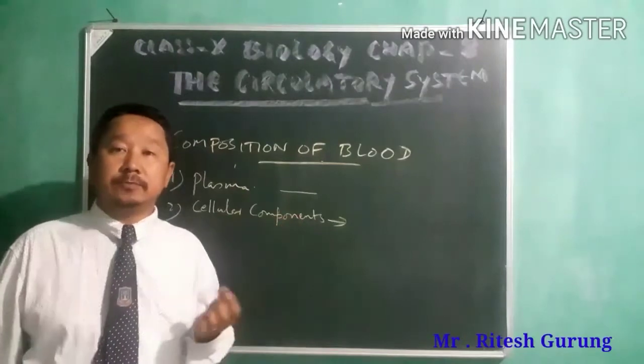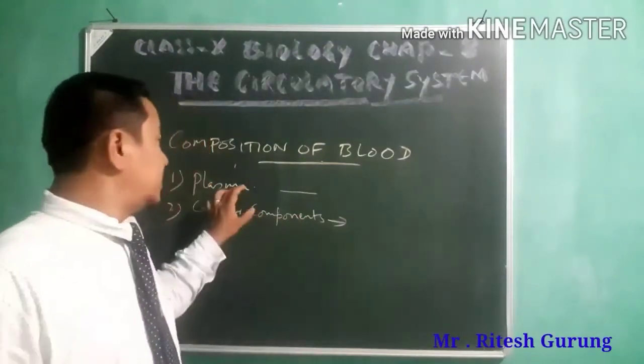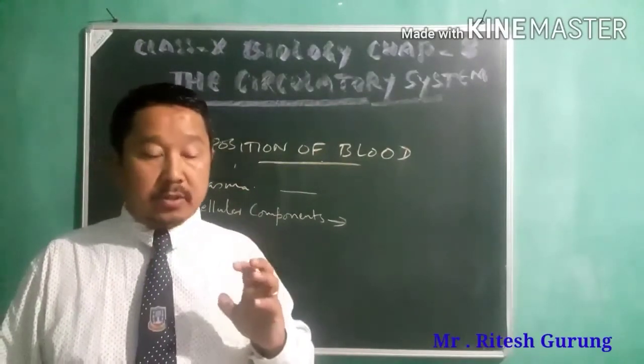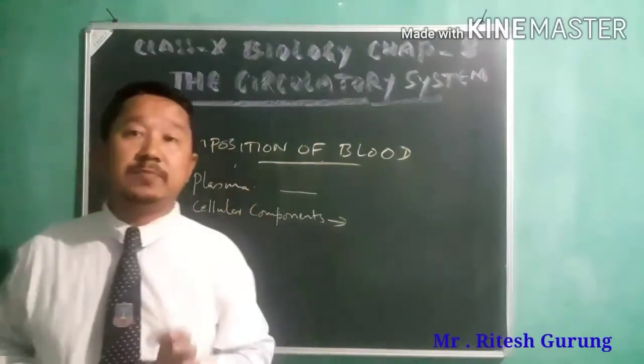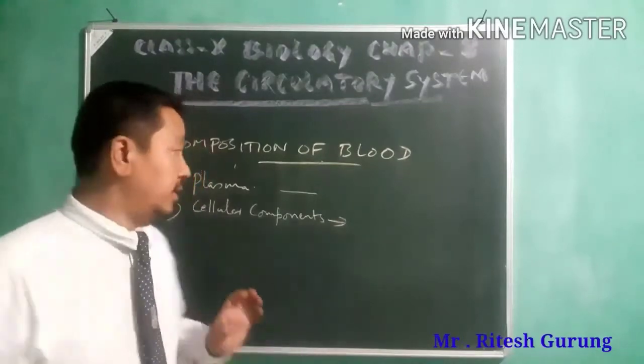All right, so your plasma is a fluid part which you find about 55 to 60% in the blood.